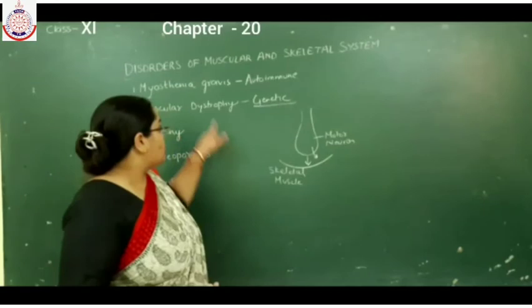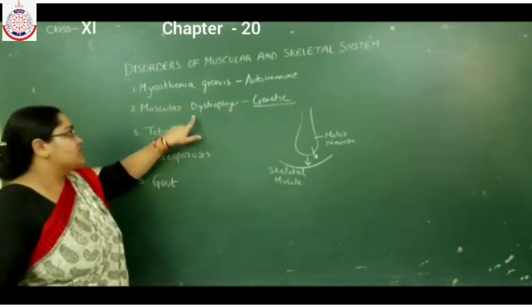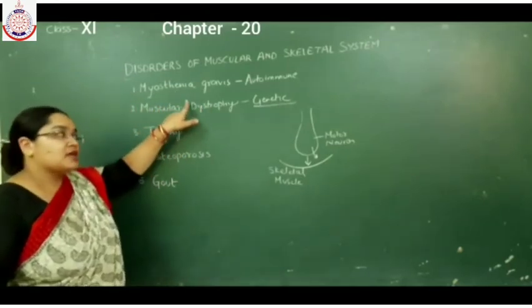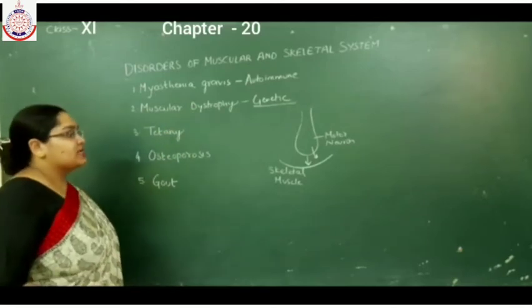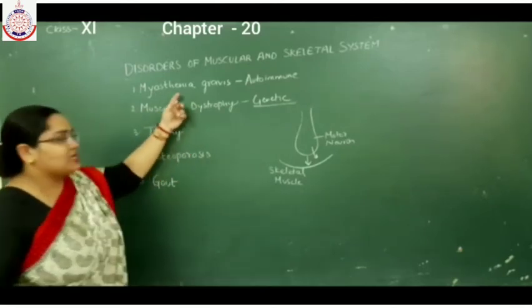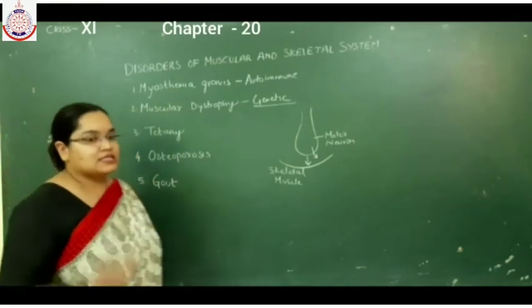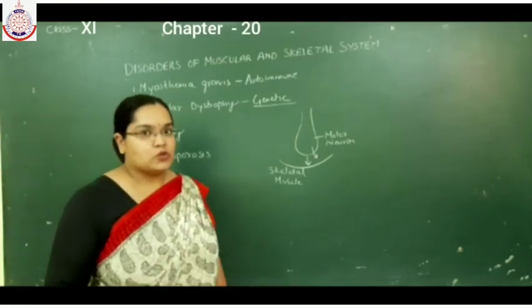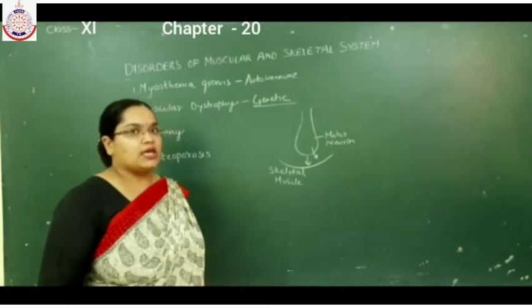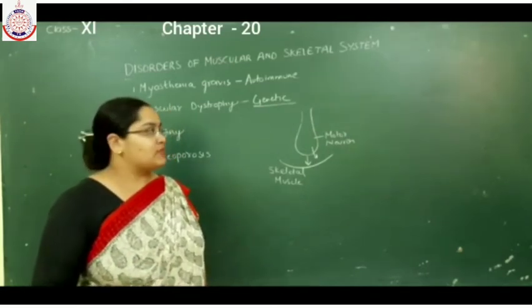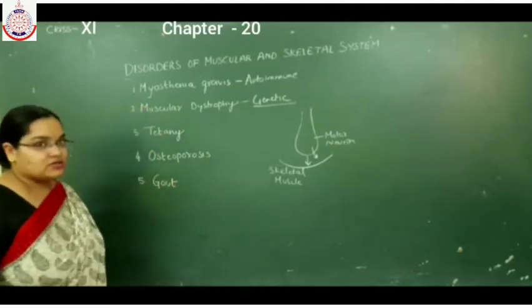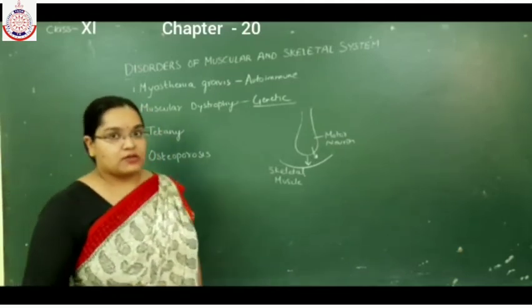Okay, and in both diseases, myasthenia gravis and muscular dystrophy, there is a loss of skeletal muscle, and the difference is that in myasthenia gravis there is some disturbance in the neuromuscular junction which leads to fatigue and weakening of the skeletal muscle, whereas muscular dystrophy is a genetic disorder.